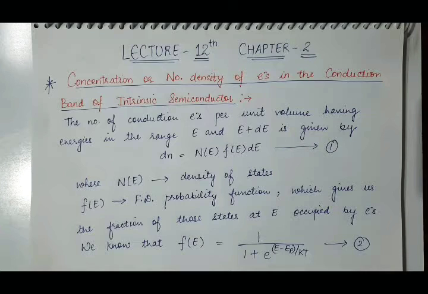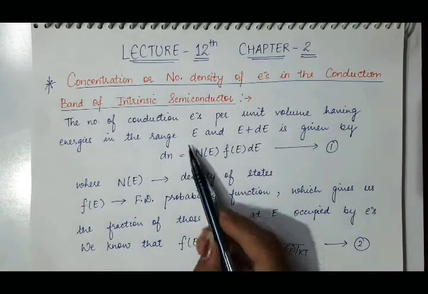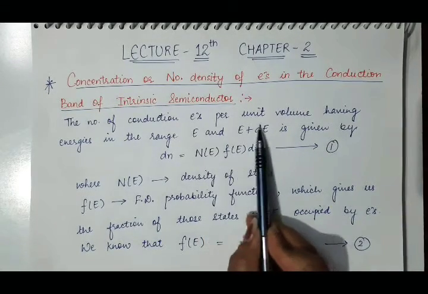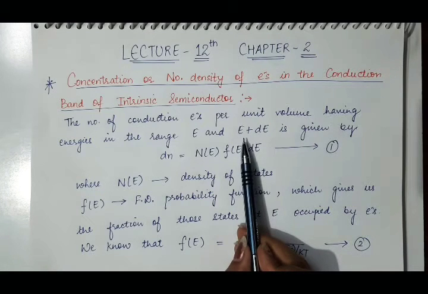So, first of all, to calculate the number density of electrons in the whole conduction band, first we will consider a very small energy interval, that is E and E plus dE. In this small energy interval, we consider the free electrons present in the conduction band of the intrinsic semiconductor.